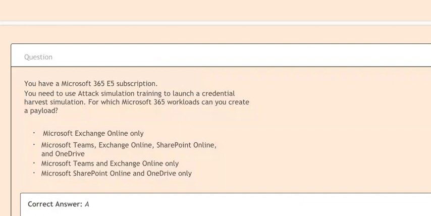Next question is, you have a Microsoft 365 E5 subscription. You need to use attack simulation training to launch a credential harvest simulation. For which Microsoft 365 workloads can you create a payload? Option A, Microsoft Exchange Online only. Option B, Microsoft Teams, Exchange Online, SharePoint Online, and OneDrive. Option C, Microsoft Teams and Exchange Online only. Option D, Microsoft SharePoint Online and OneDrive only. Correct answer is option A.